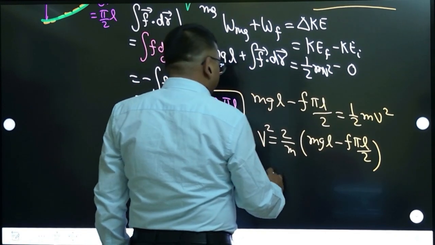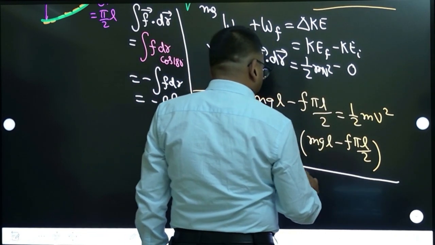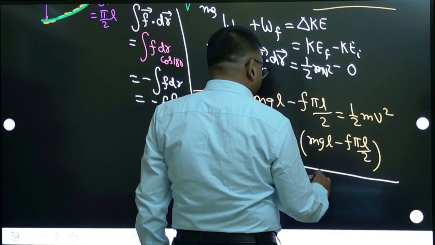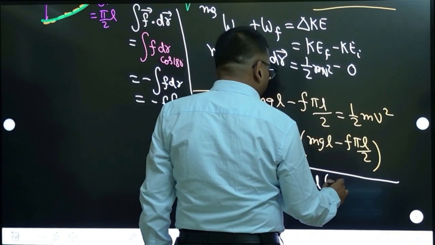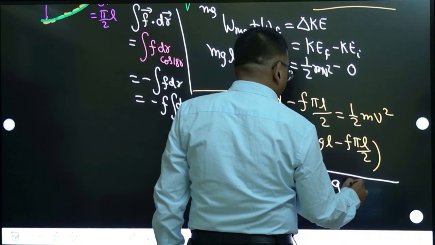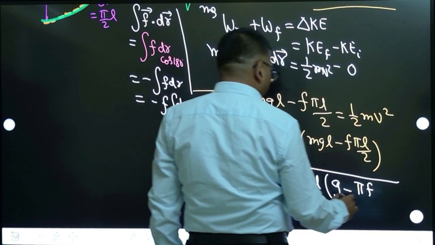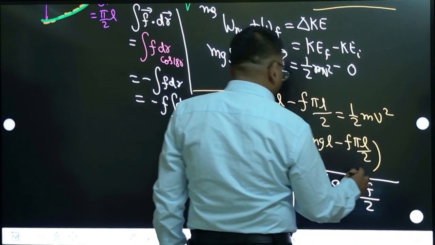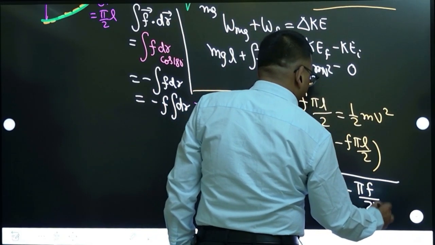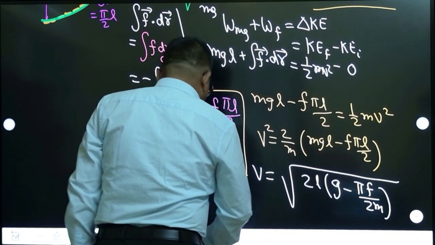So v will become root under 2, mass I will take inside, L I will take common. So it will become g minus pi f by 2. L I have taken common. This will be the final speed.